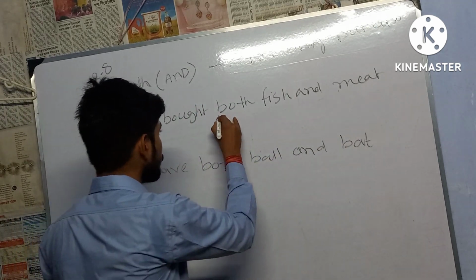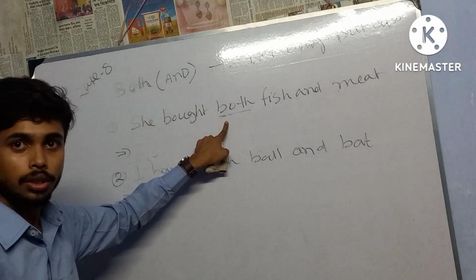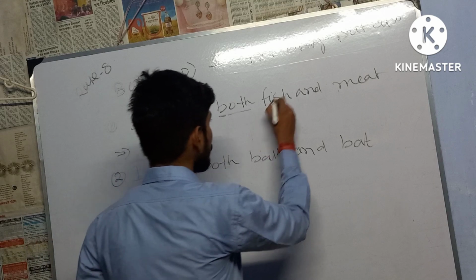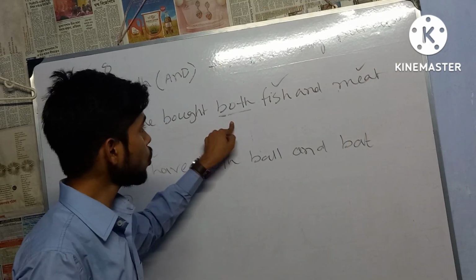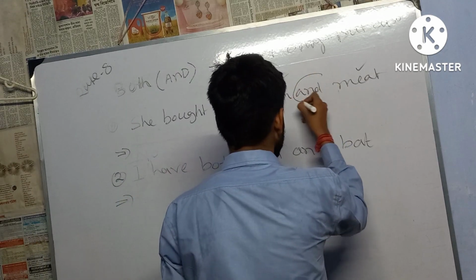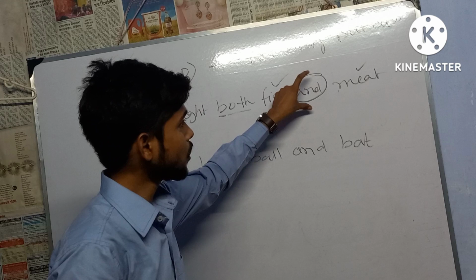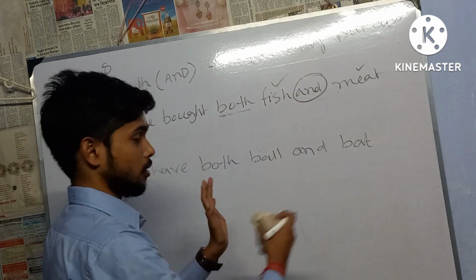So look at both. You have found both in the affirmative sentence and two nouns. One is fish and the other is meat. So she bought both fish and meat. And try to understand the conjunction, that is and, is used to connect.